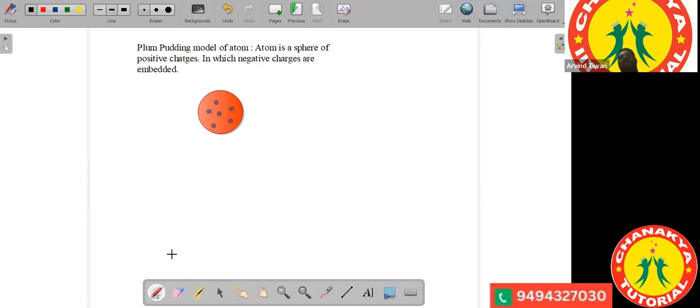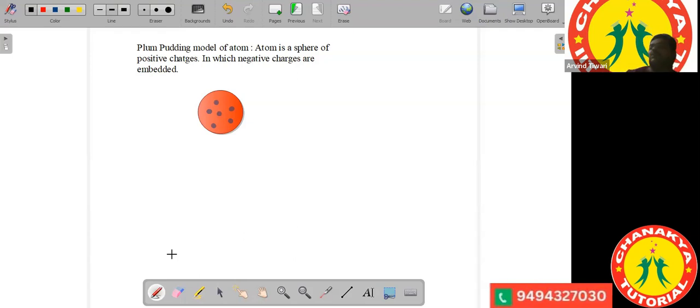Now, after this plum pudding model, there were experiments conducted to verify whether this model of the atom is correct or not.